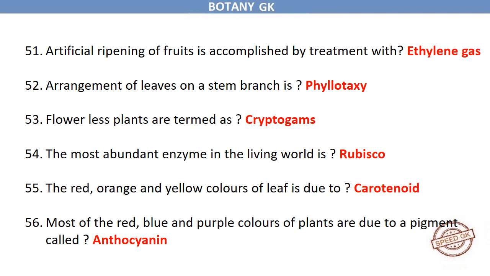Arrangement of leaves on a stem branch is phyllotaxy. Flower-less plants are termed as cryptogams. The most abundant enzyme in the living world is rubisco. The red, orange and yellow colors of leaf is due to carotenoid. Most of the red, blue and purple colors of plants are due to a pigment called anthocyanin.